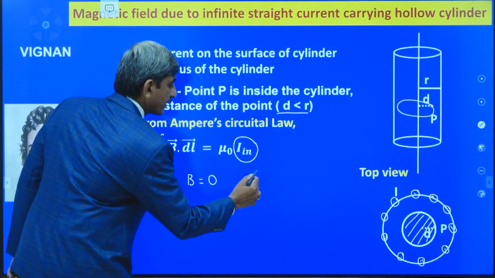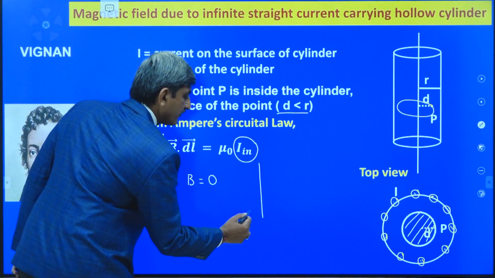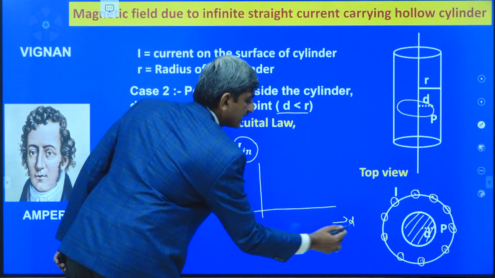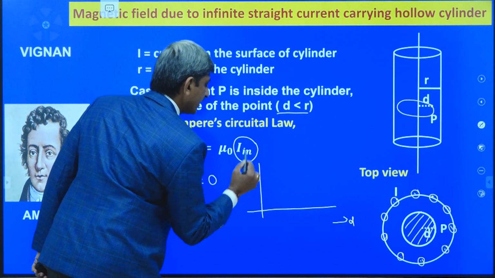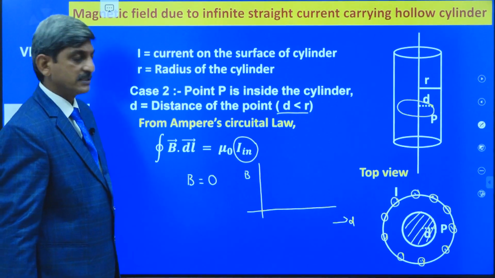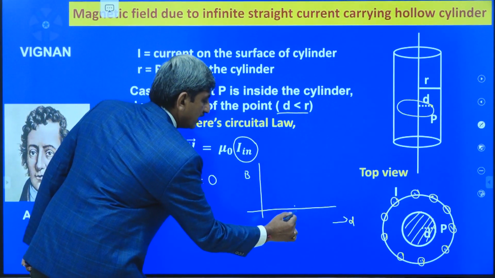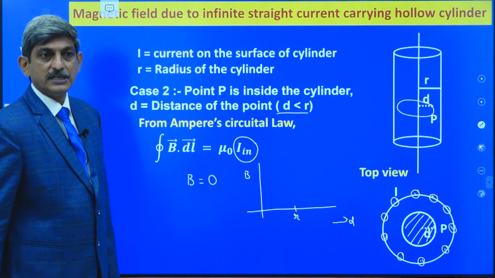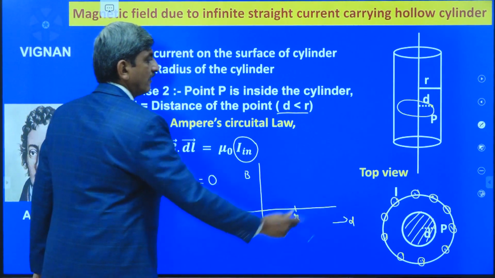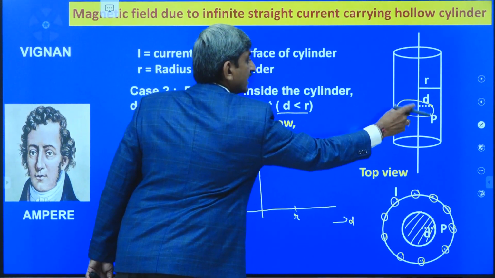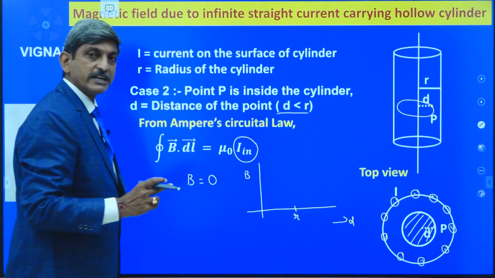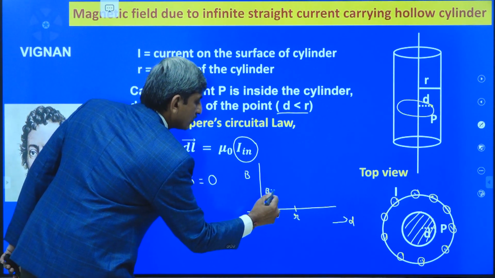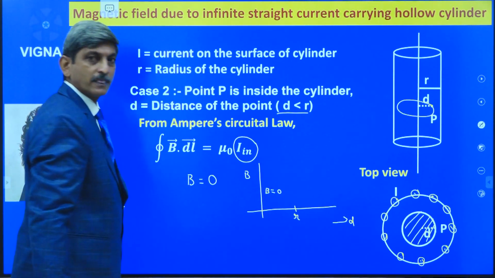This variation can be represented by means of a graph by taking the distance of the point d on the x-axis and the magnetic induction B on the y-axis. Let it be the radius of the cylinder. We know that when the distance of the point is less than the radius, that means whenever the point is inside the cylinder, the magnetic induction is equal to 0.